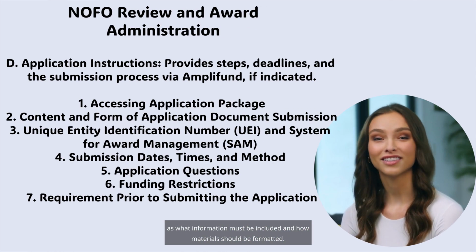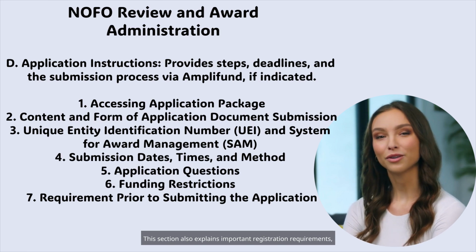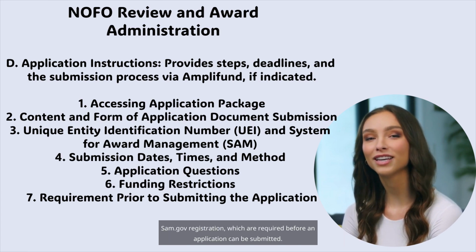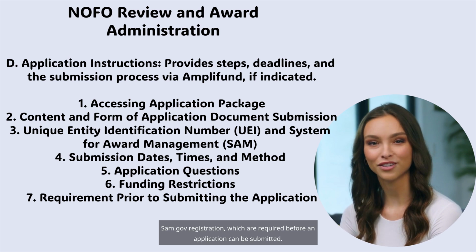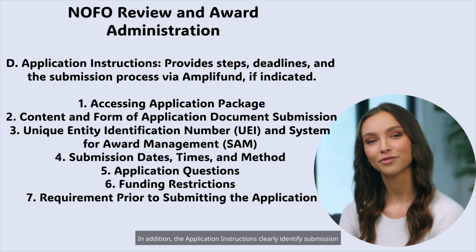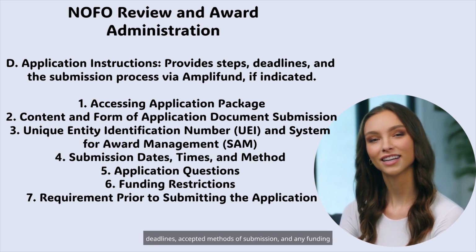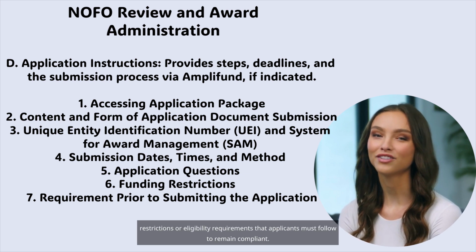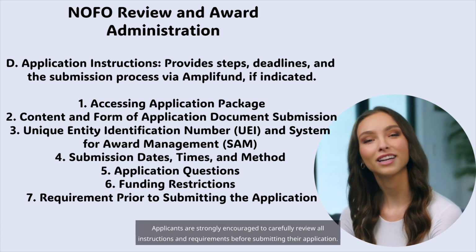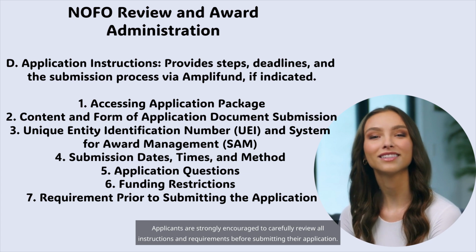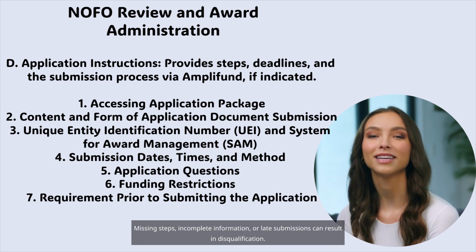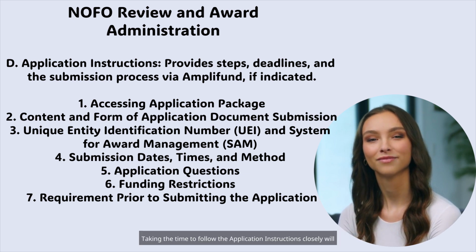The application instructions section outlines the key steps applicants must follow to successfully submit an application. It explains how and where to access the application package, as well as what information must be included and how materials should be formatted. This section also explains important registration requirements, including obtaining a unique entity identifier number and completing sam.gov registration, which are required before an application can be submitted. In addition, the application instructions clearly identify submission deadlines, accepted methods of submission, and any funding restrictions or eligibility requirements that applicants must follow to remain compliant.